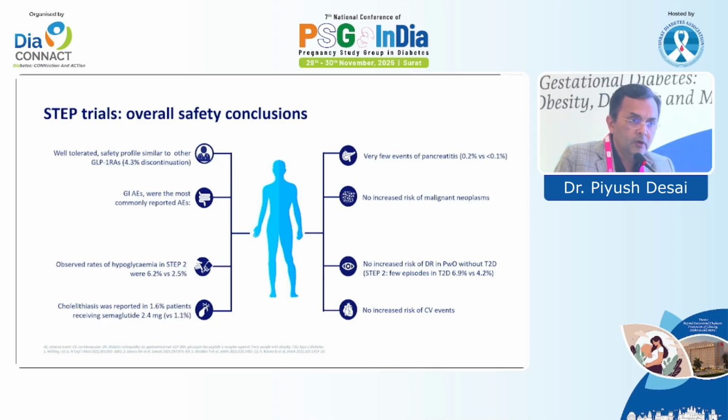Yes, there are a few other issues that I would like to highlight. If the patient has a family history of thyroid malignancy, which is medullary carcinoma of thyroid, don't give. If the patient has acute pancreatitis, don't give. There is an occasional chance, but it is not causing papillary carcinoma or follicular carcinoma of thyroid, which is actually the commonest one. And because patients are losing weight and usually have fatty liver, cholelithiasis can occur. This occurs even with bariatric surgery also. So we have to watch for that, and there is no increased CV risk and no increased risk of malignant neoplasm as such. So you should not worry about a major side effect when you are giving this agent to your patient.